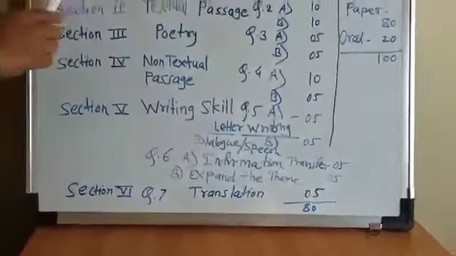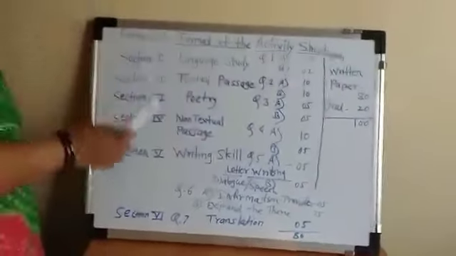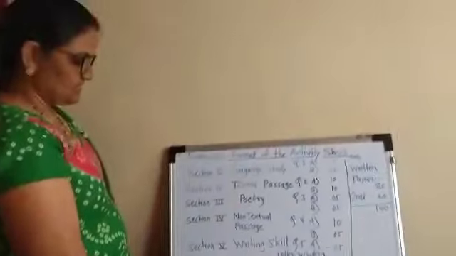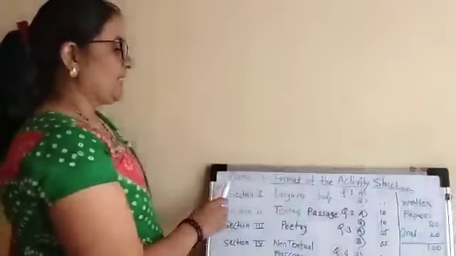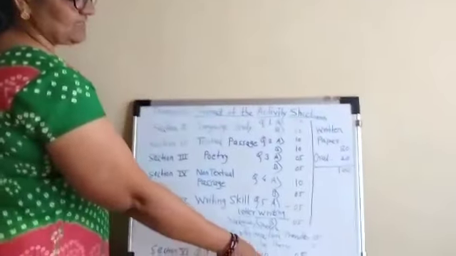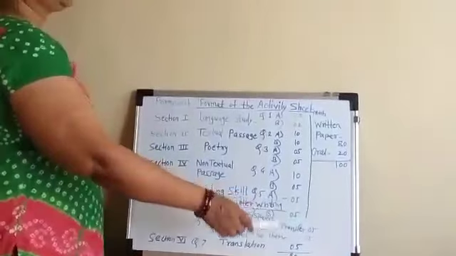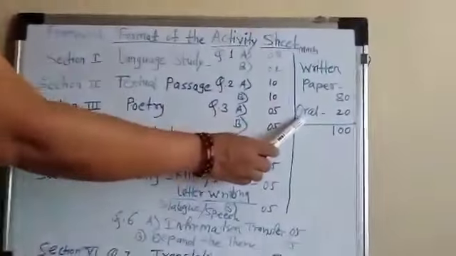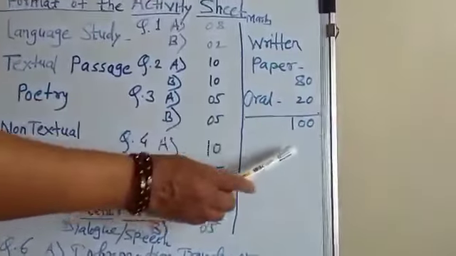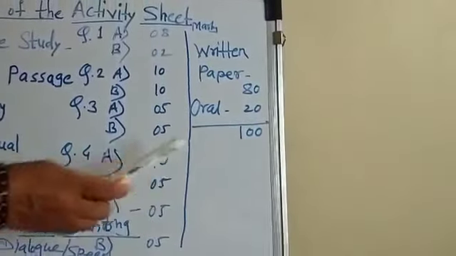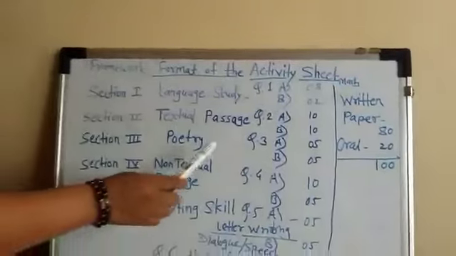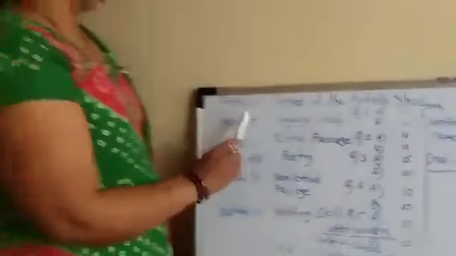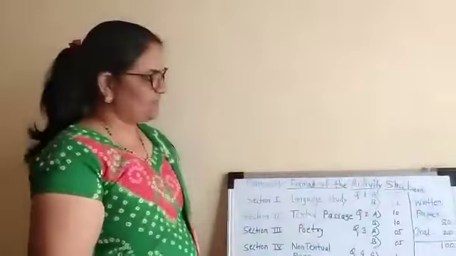So these sections, means section 1 to section 6 in our activity sheet, are for 80 marks. So the written paper is for 80 marks and oral is for 20 marks. So total 100 marks for this subject, for the English subject.